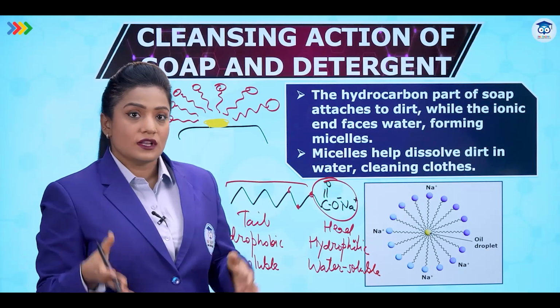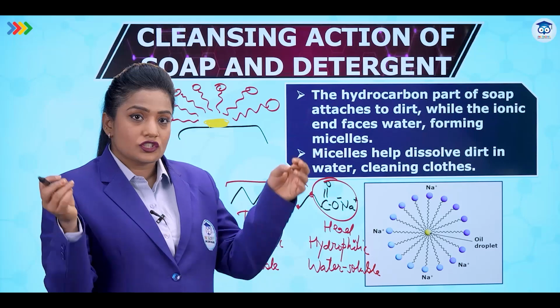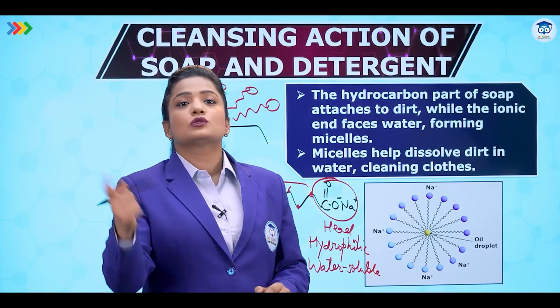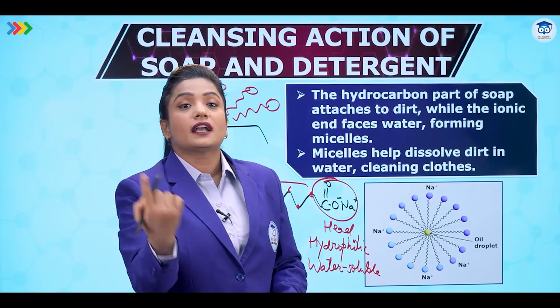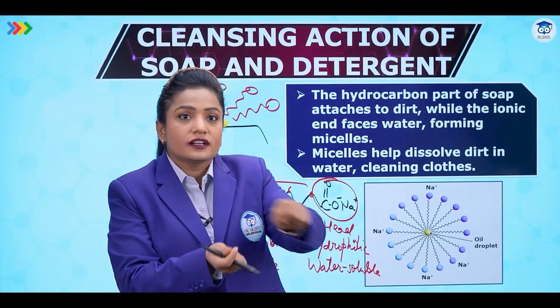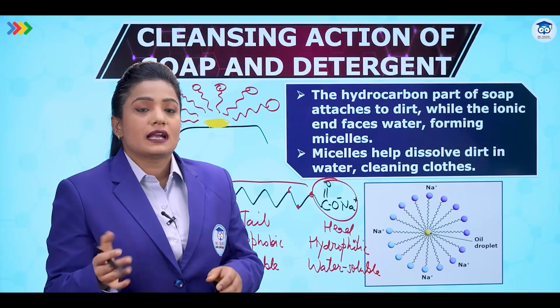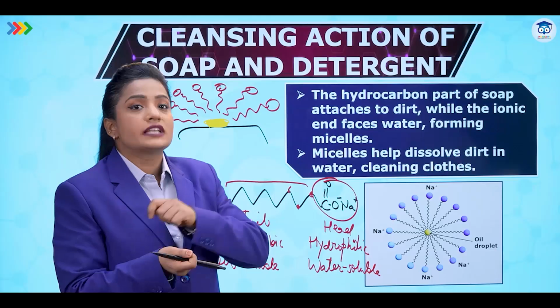What do we do once we add cloth, soap, detergent or water in the bucket or in the washing machine? The next part is to turn it. They are rotated at a high speed, or we just agitate them like this, right? Or we just dip them twice and thrice. Now what is happening? We are agitating it.